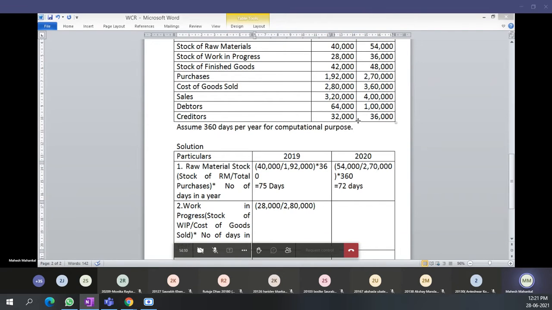But previously for raw material, we took just the purchases amount. Here, for work in progress, we take the cost of goods sold, the total expenses we have made. Multiplied by 360, how much comes, students? 36 days. These are all in days. Likewise, in 2020, how much comes?